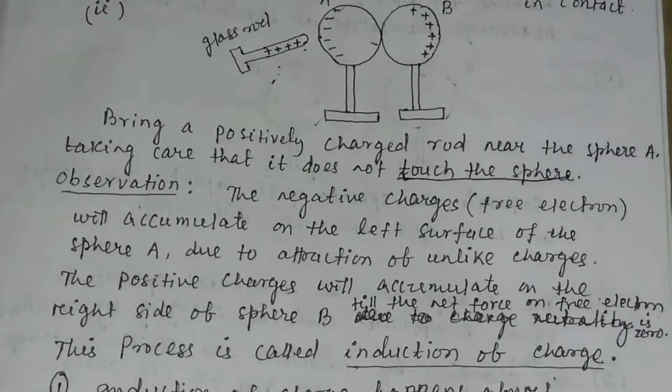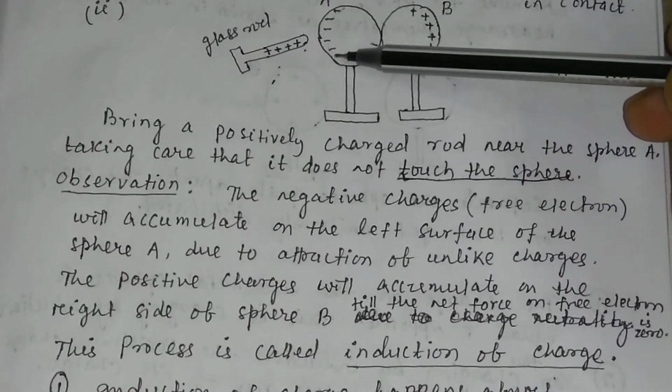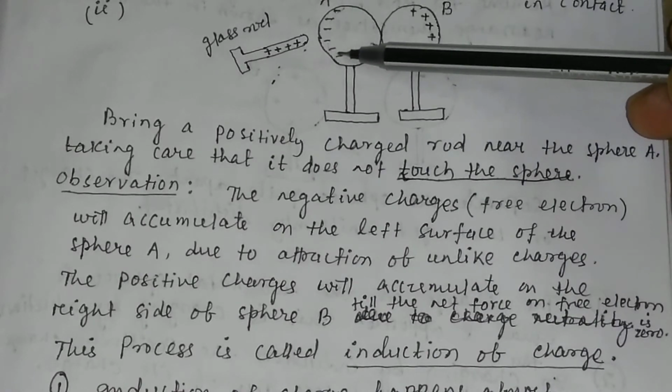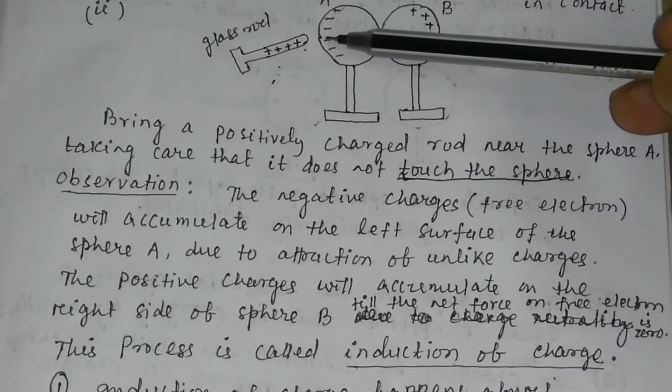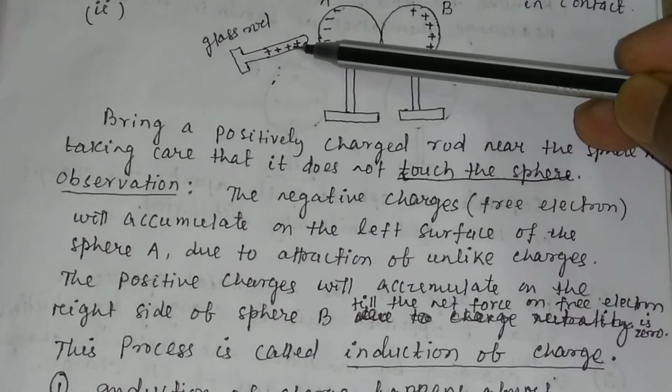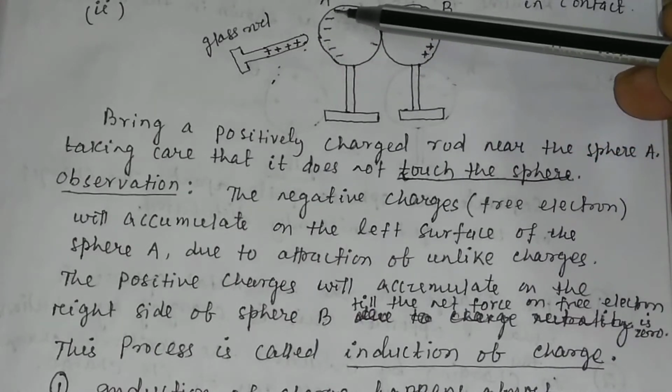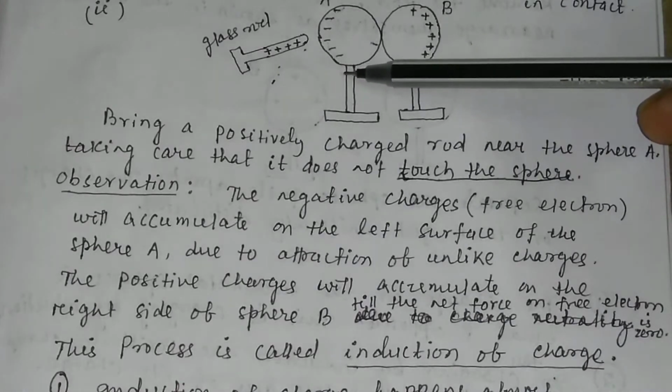Why will negative charge come to this side? It is due to the attractive force. Since the rod is positively charged, it will attract the free electrons and they will come to this side.